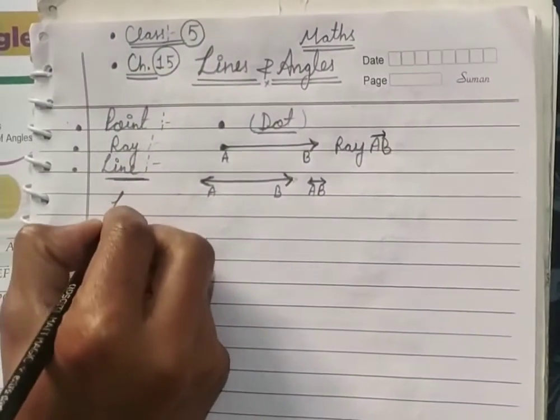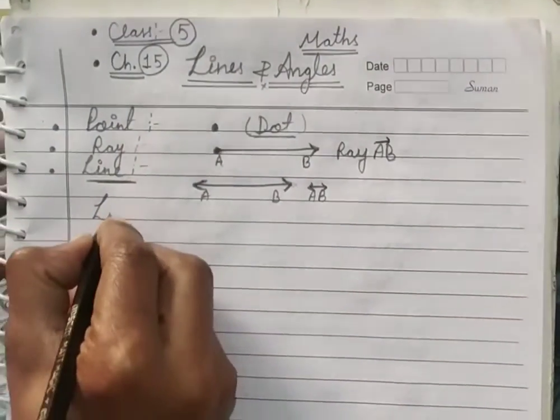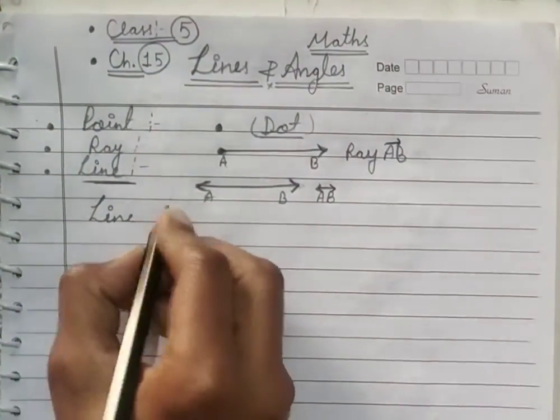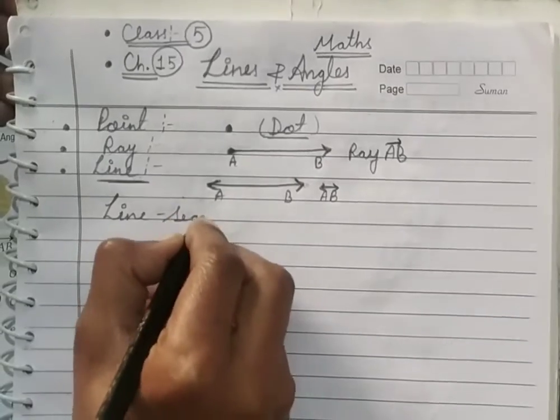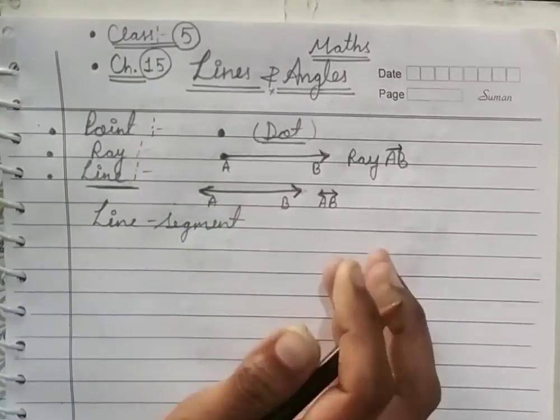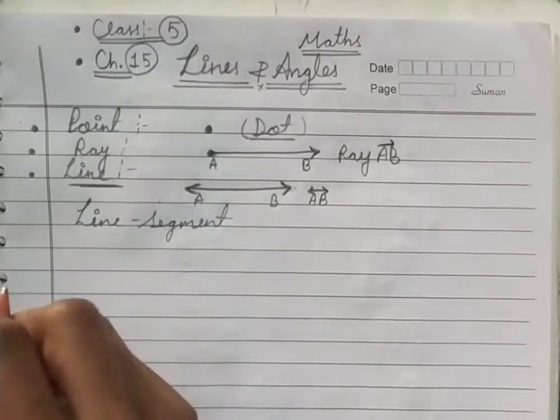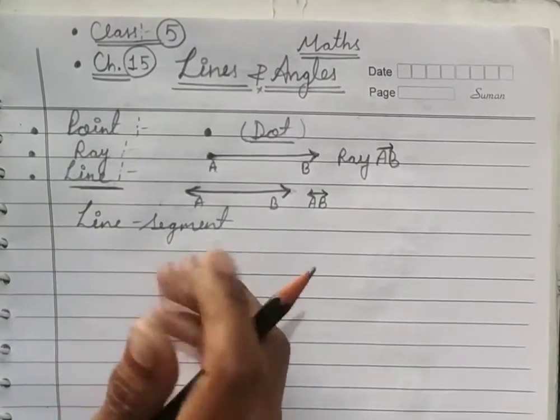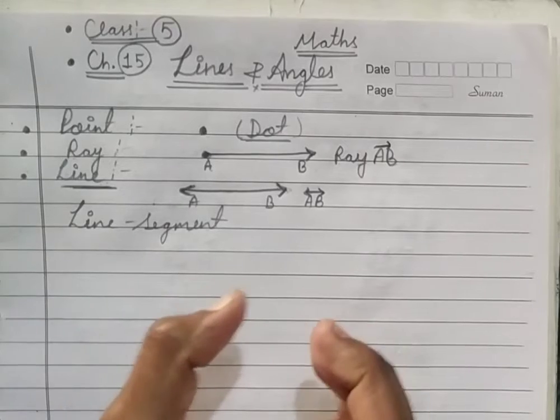Okay, now let's talk about the line segment. I am writing here, line segment. What is a line segment? A segment means a definite part of a line.